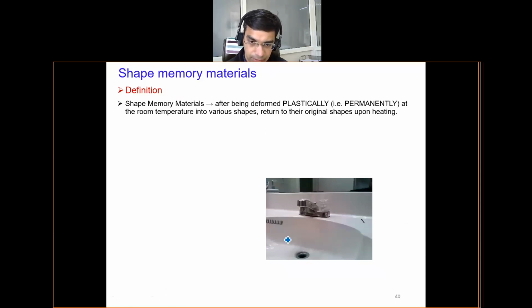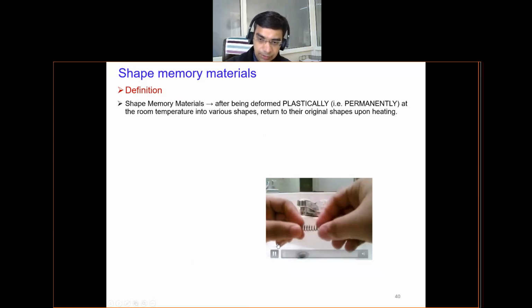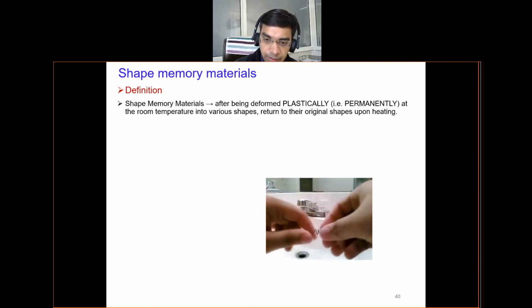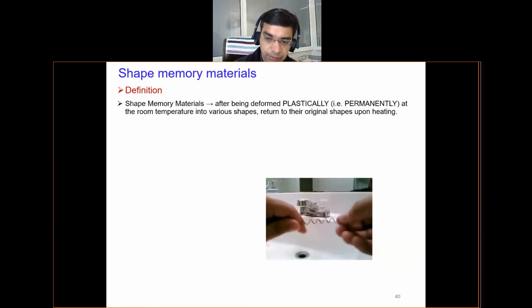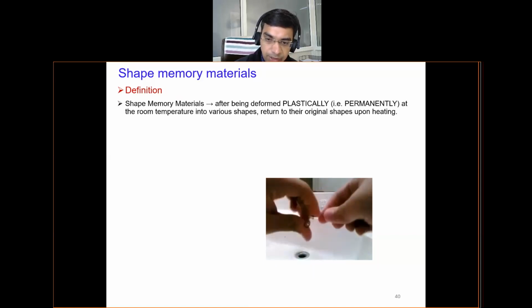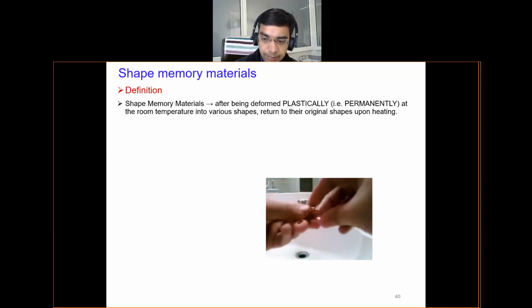So I will just show this video. Please see this video. You can see this person has a spring made of this shape memory material. He is deforming it plastically, meaning permanently at room temperature. He has deformed the shape by applying force, so the shape is now permanently deformed.